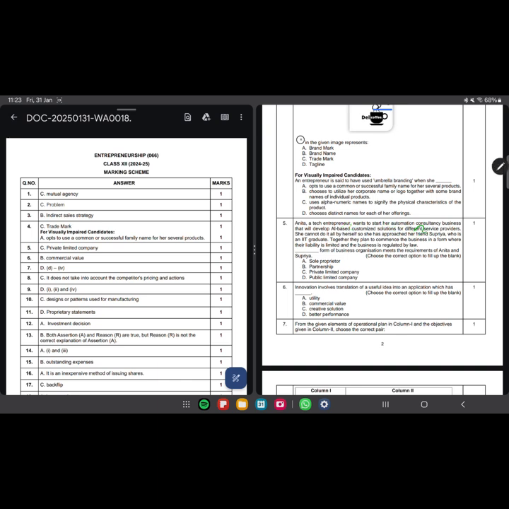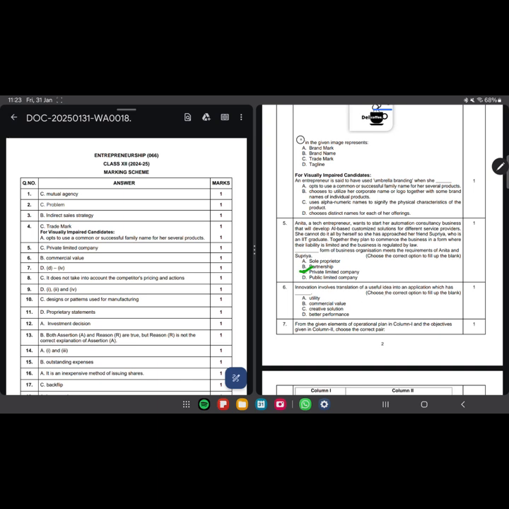Anita, tech entrepreneur, wants to start her automation consultancy business that will develop AI based customized solutions for different service providers. She can't do it all by herself, so she has approached her friend Supriya, who is an IIT graduate. Together, they plan to commence the business in a form where their liability is limited and the business is regulated by law. Liability is limited is only the case for private limited.